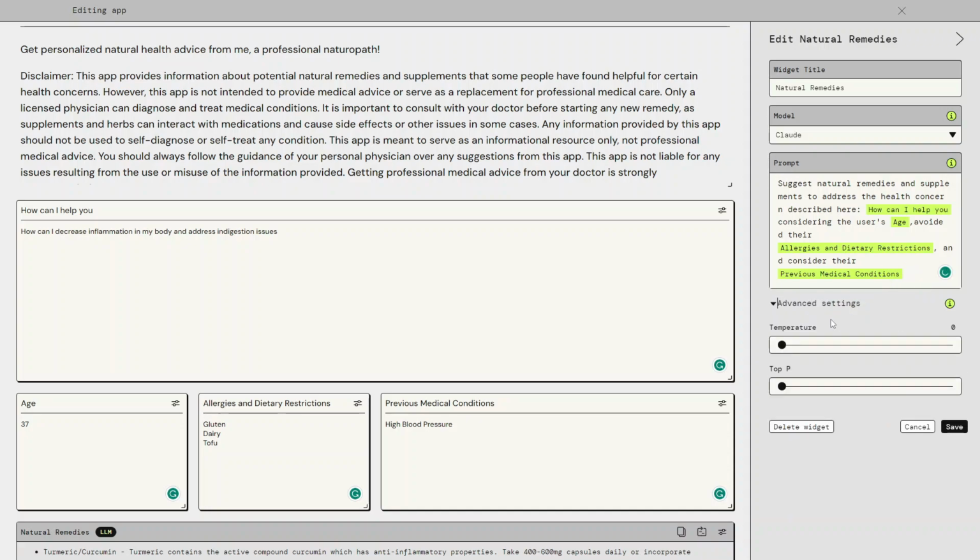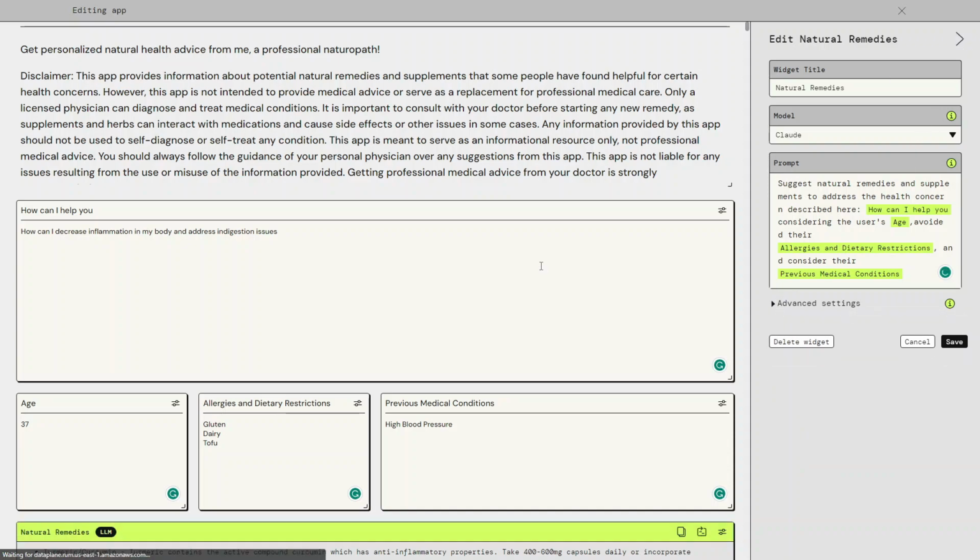There's also some advanced settings for the LLM model itself to change the temperature or the top P. So think about these settings as, do you want the model to pretty much always provide the same answers for the same questions, or every time provide a different answer, be more creative? Again, this is up to the testing that you will do on the app, and decide which setting will give you the best results.